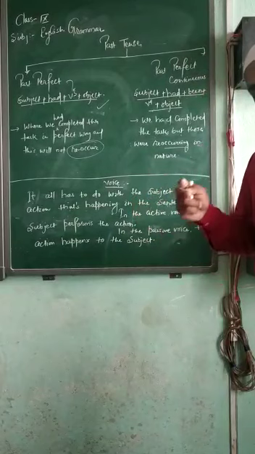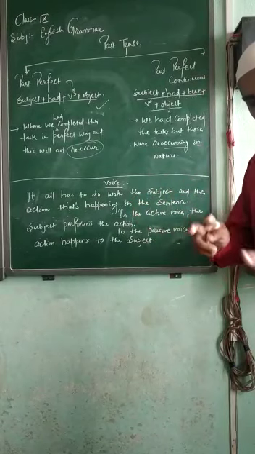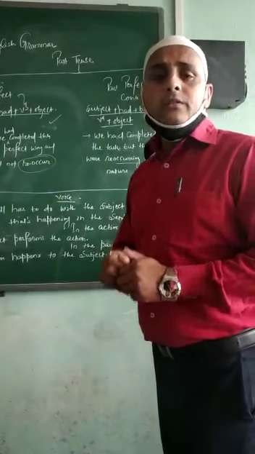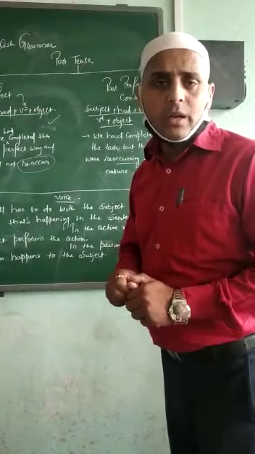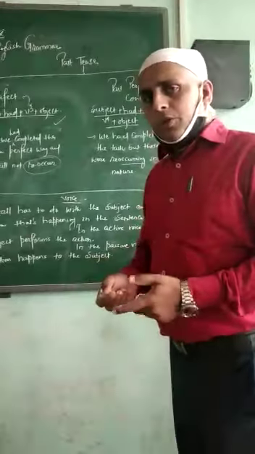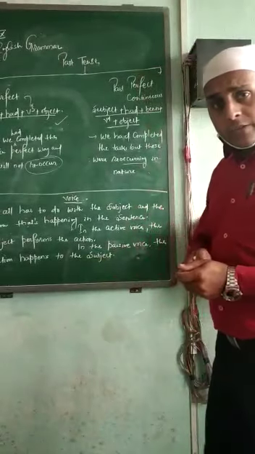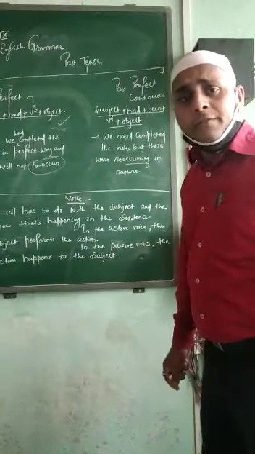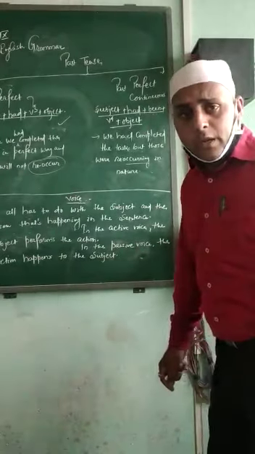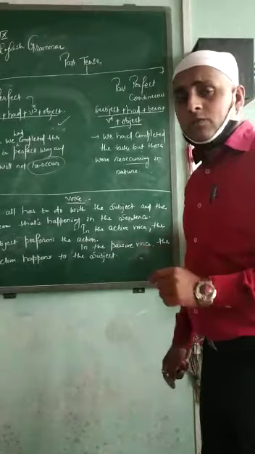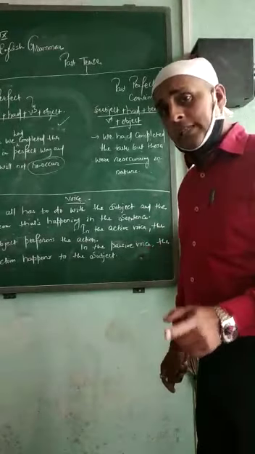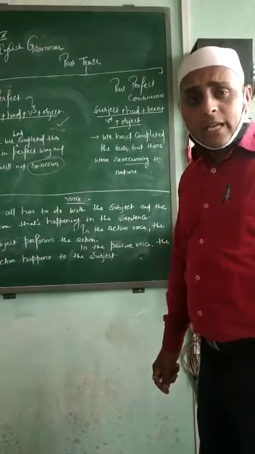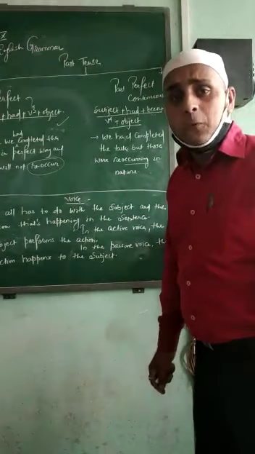We have to see the connection between the subject and the verb, the action word. Action word is called verb. If the subject and the verb lead from the front, that falls under the category of active voice. If the object and the verb lead from the front and the subject falls at the last, it is called passive voice.